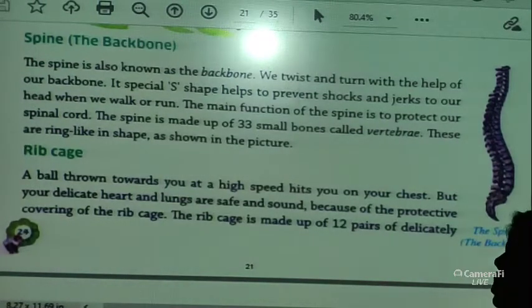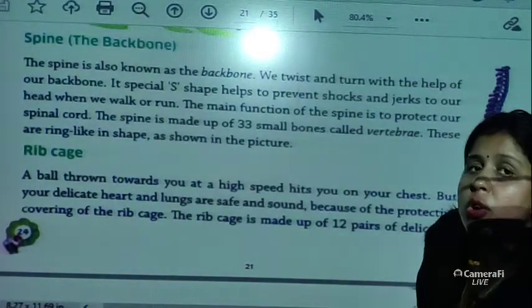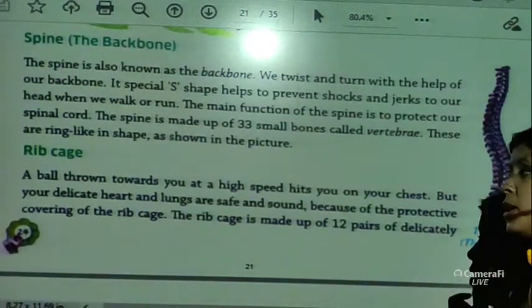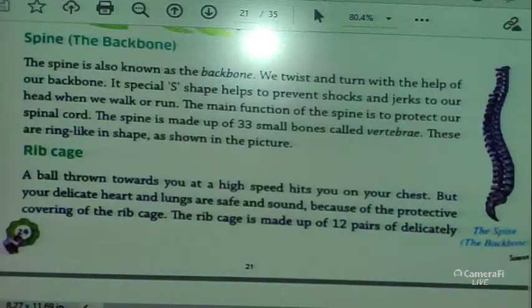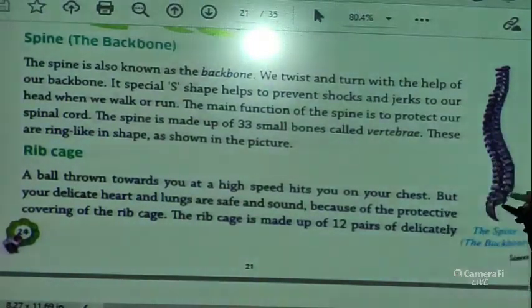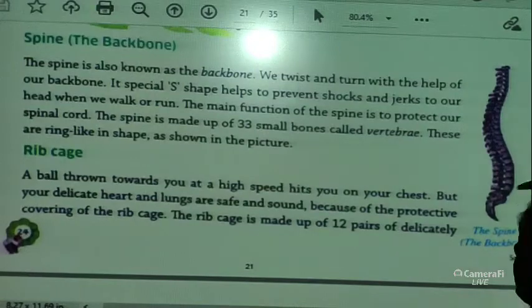It helps to prevent shock and jerks to our head when we walk or run. Whenever we walk or run, we get shocks or jerks, so it protects us. The main function of the spine is to protect our spinal cord. What is the main function? To protect the spinal cord. The spinal cord goes through this to our body and to our brain, and the spine protects it.